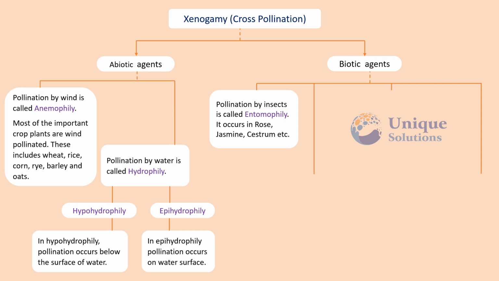Biotic agents. Pollination by insects is called entomophily. It occurs in rose, jasmine, cistrum.